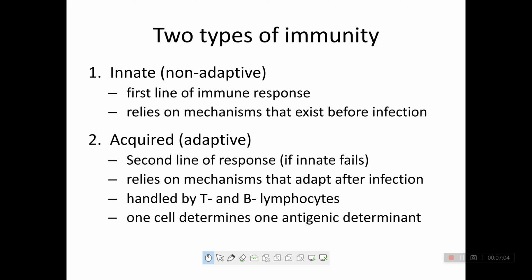When innate immunity, which is present from our birth, fails, then acquired immunity will produce its response. So this immunity is known as the second line of response. Acquired immunity relies on mechanisms that adapt after infection.